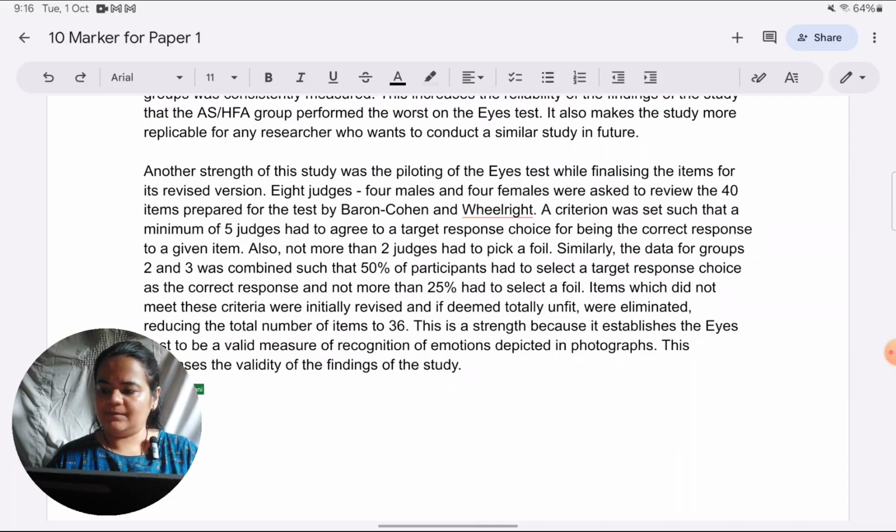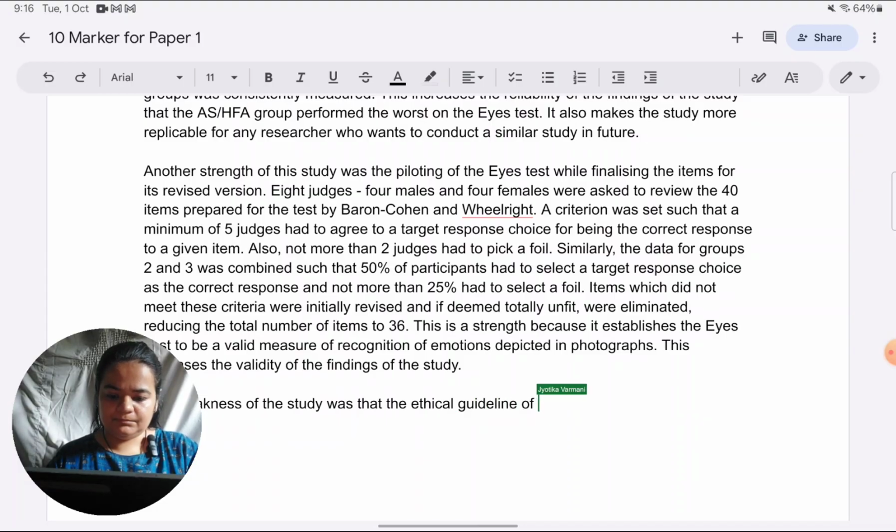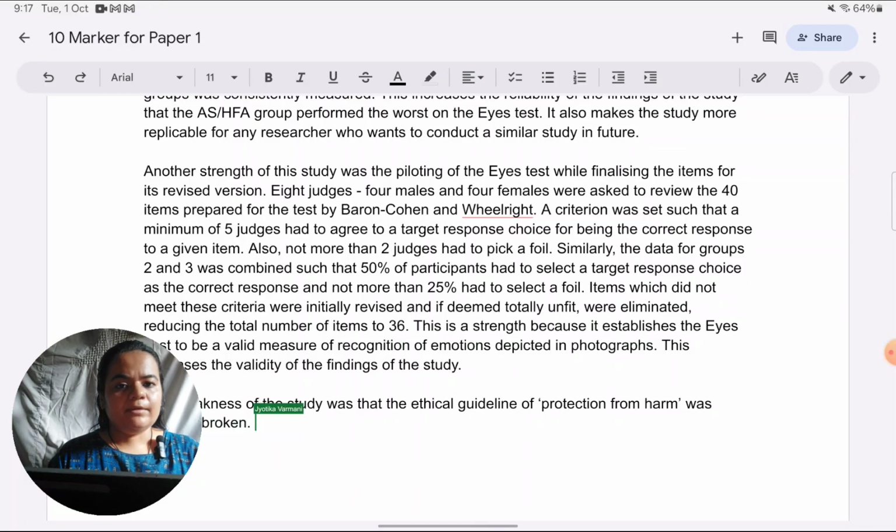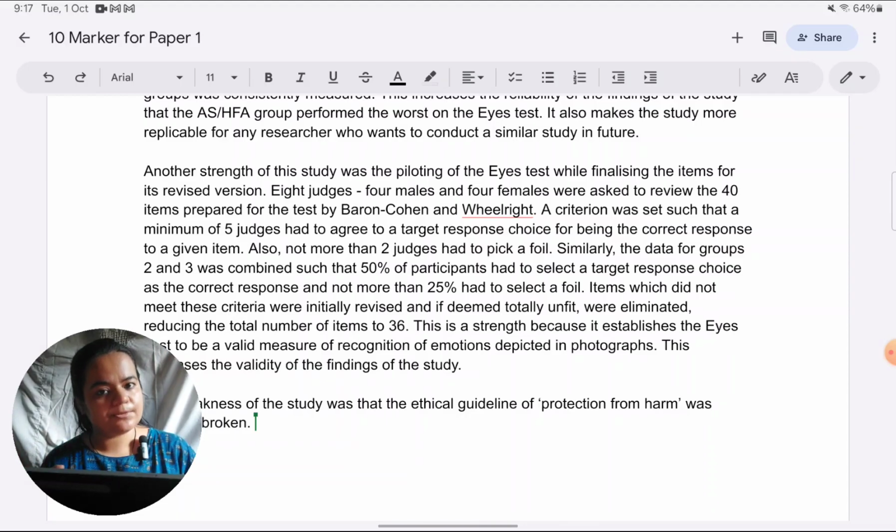So here I would write, one weakness of the study was that the ethical guideline of protection from harm was possibly broken. Okay, we are not sure. We should use tentative language when we write about points like these because no one has really asked the participants whether they were upset or they felt bad about the procedure of the study. So we are not sure that they were psychologically harmed, but we see a possibility there. It might have been the case. How they could have been psychologically harmed is what I need to explain next.